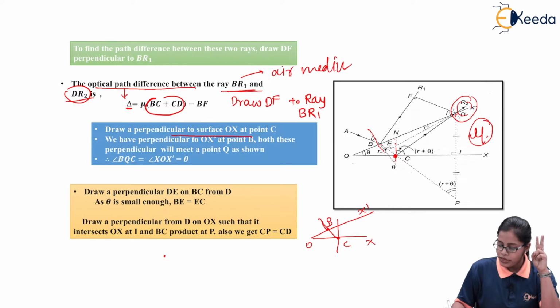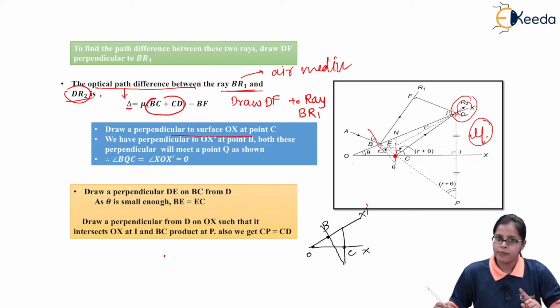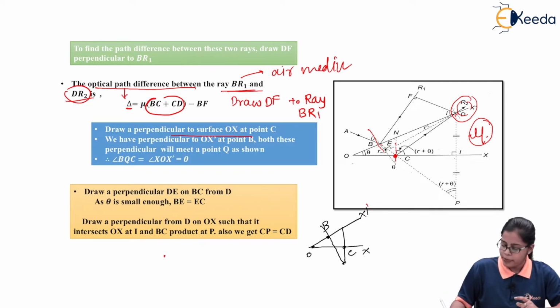Obviously, if we allow them to meet each other, they are going to meet at a point, suppose Q. The normal drawn at point B to the surface OX dash and the normal drawn at point C to the surface OX meet at point Q, forming a certain angle with each other.